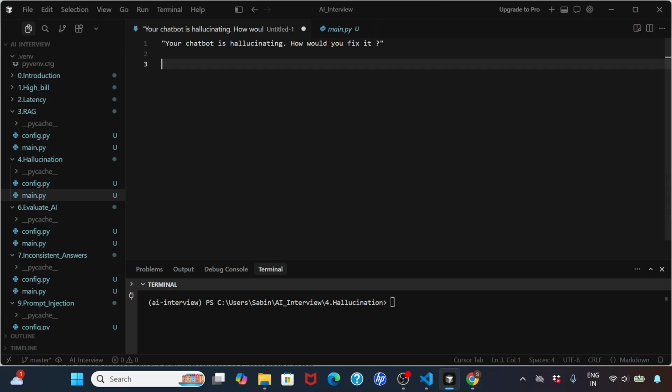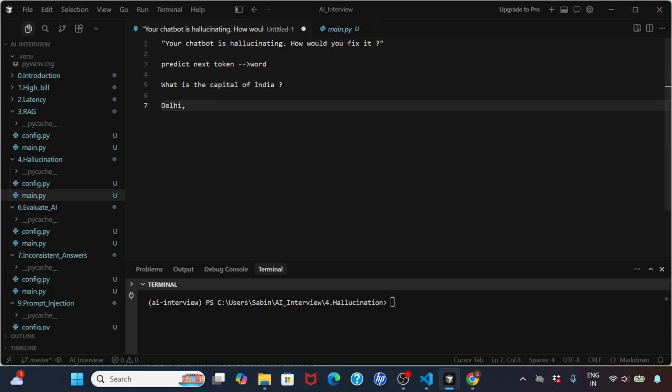Now why does hallucination happen? Fundamentally, these models work by predicting the next token. You can consider a token as a word, so for simplicity let's consider word. If you ask a question like, what is the capital of India? The answer is Delhi, and these are some of the choices.